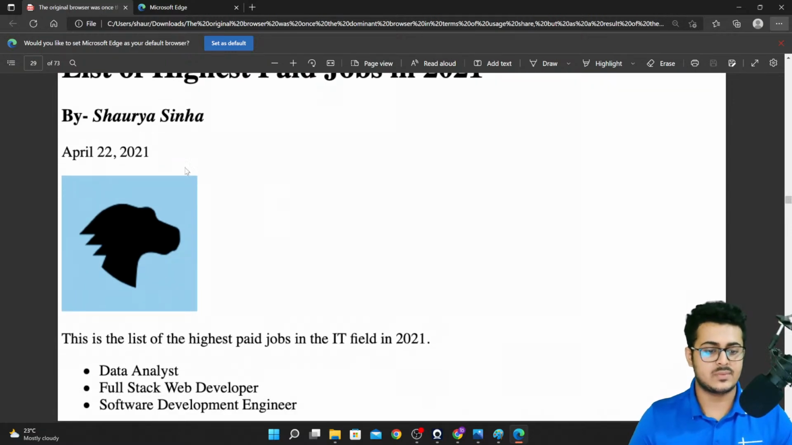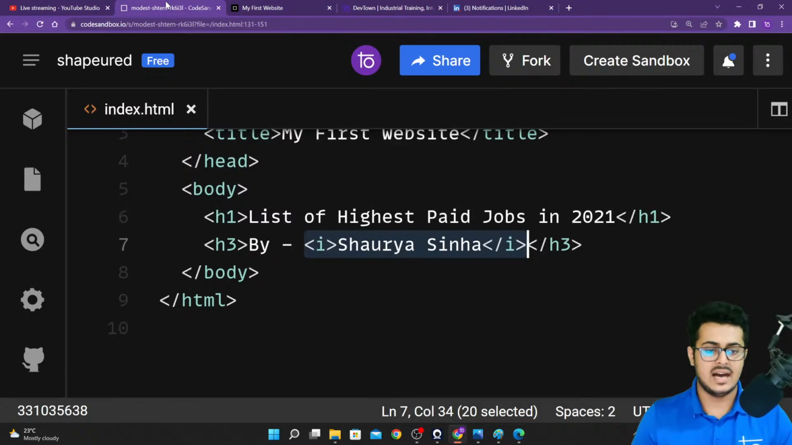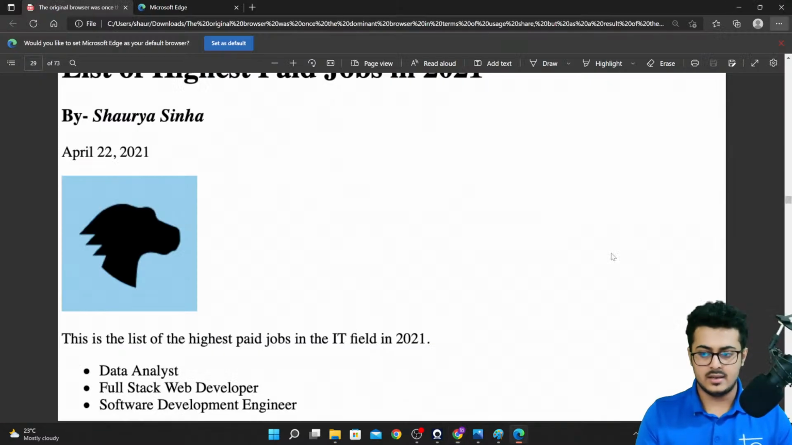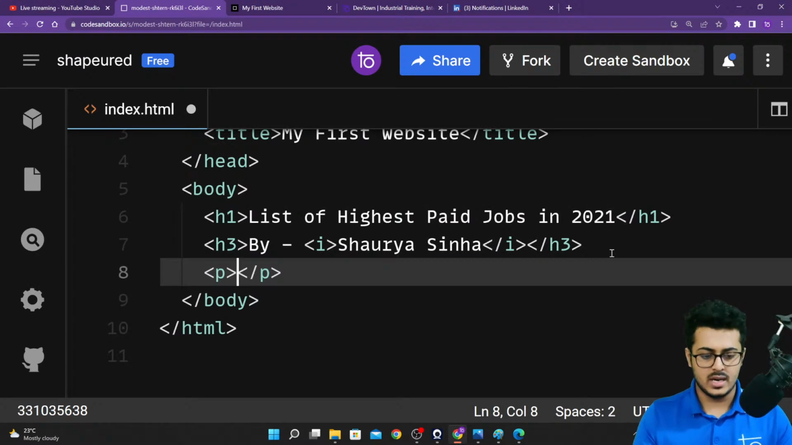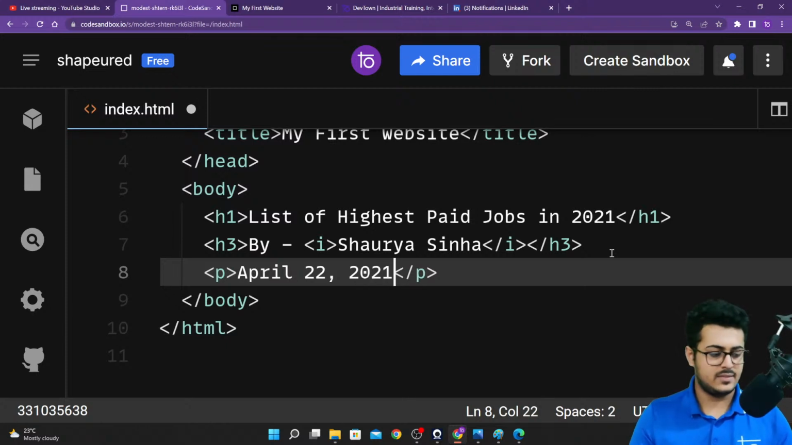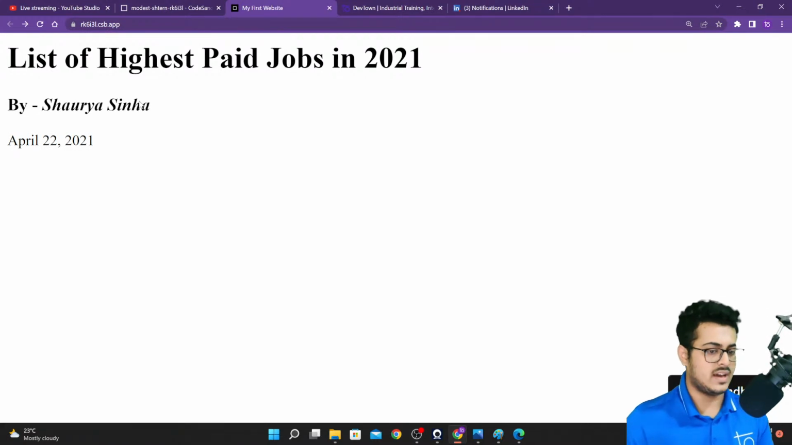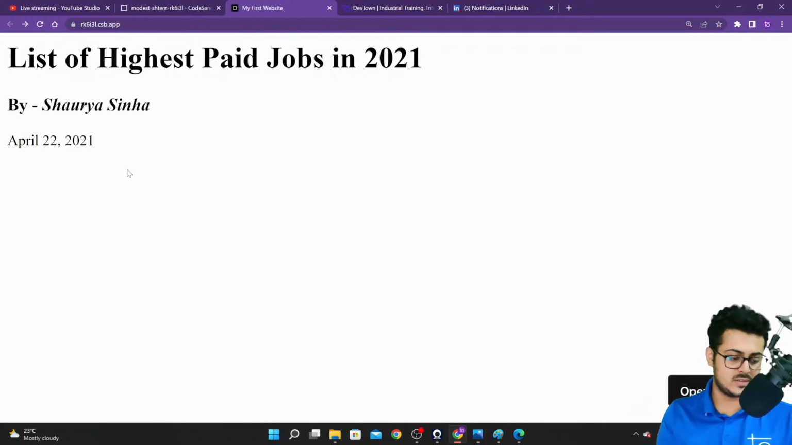The next particular thing that we need to have is April 22, 2021. That is normal text itself, so we'll go back and put up a paragraph tag right over here, and we'll put up April 22, 2021. Let's save this. Let's go back to our website and reload the page. As you're able to see, we have got the paragraph tag as well on our screen.